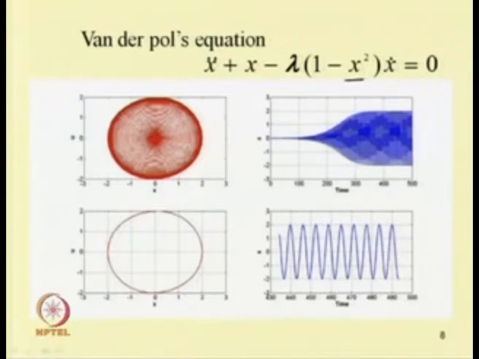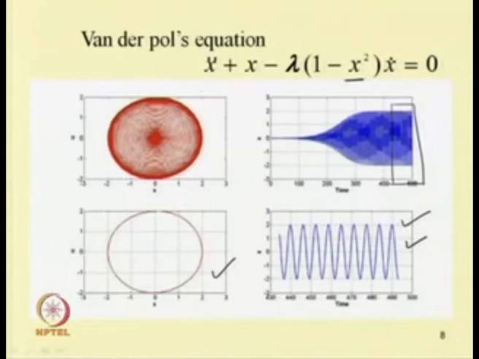This is plotted in this figure, and in this figure it is plotted only from 430 to 500. That means this portion of the plot is plotted here. So, we show the steady state response in case of the van der Pol equation.